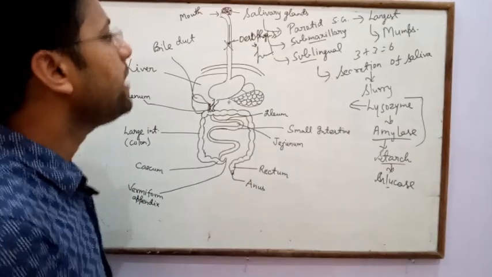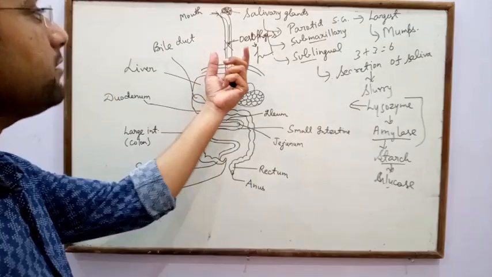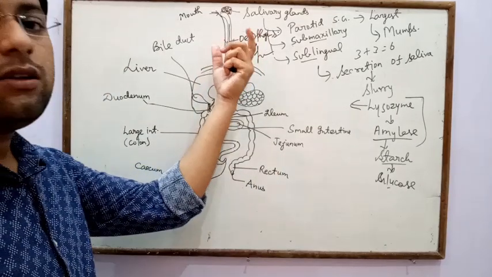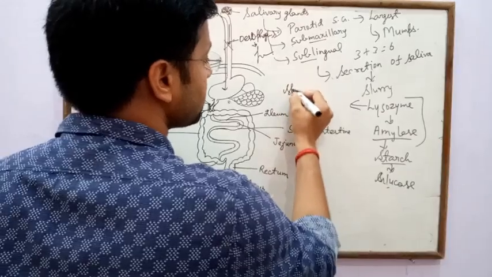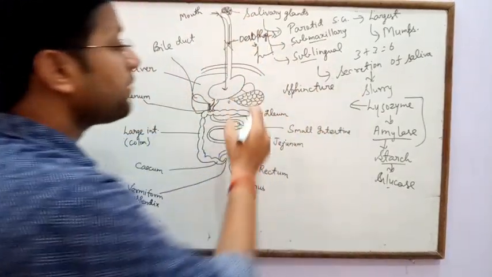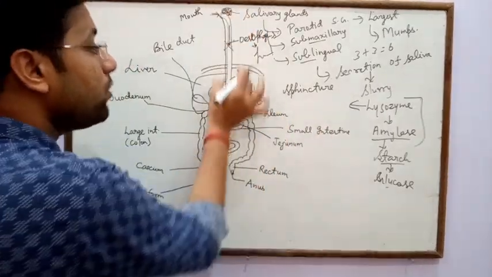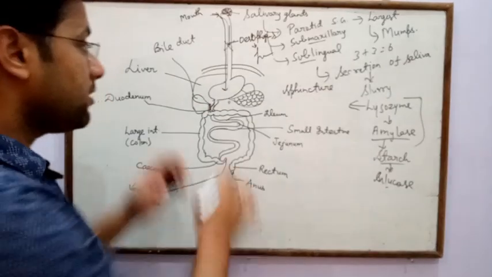It is like a way for the conduction of food from mouth to stomach, and the muscle present in the esophagus is sphincter muscle, for the conduction of food from mouth to stomach.